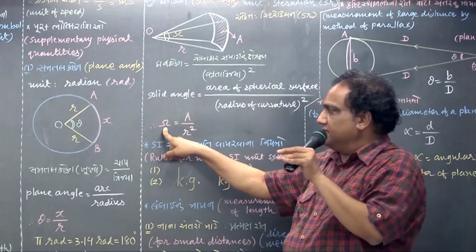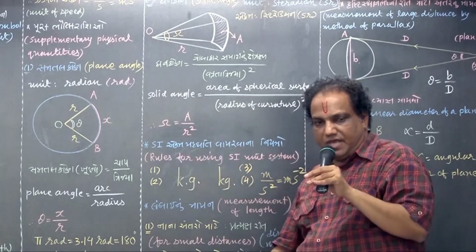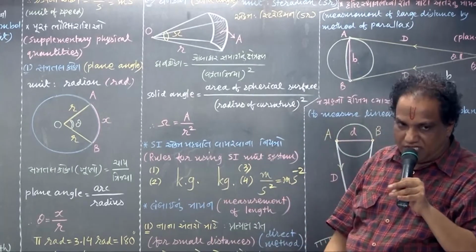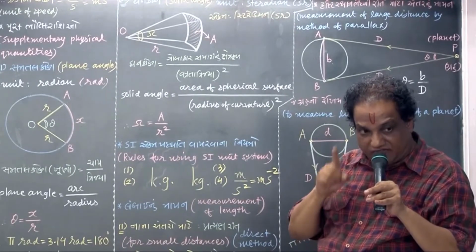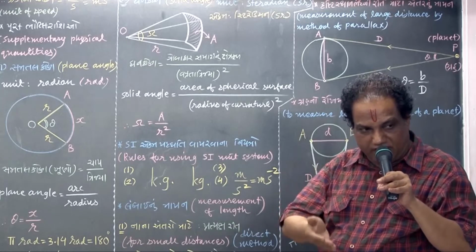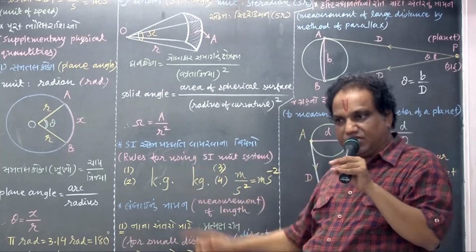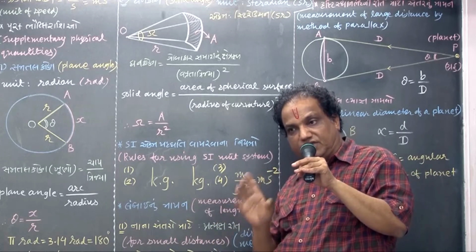How is it defined? By a ratio of A upon R square. What is A? Don't say simply area. Area of spherical surface. Spherical means 3 dimensions. And what is R square? Square of the radius of the sphere.